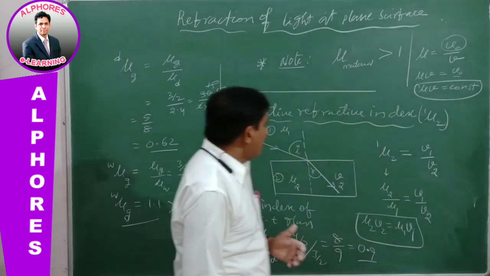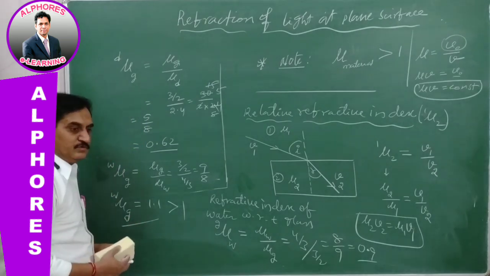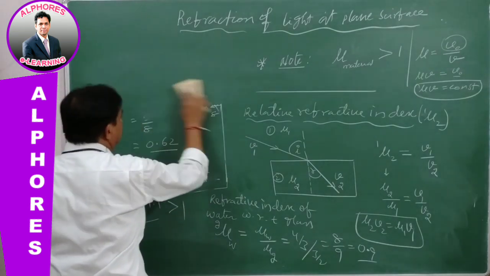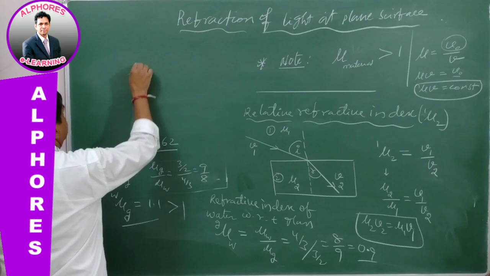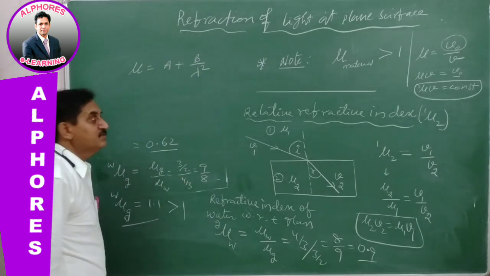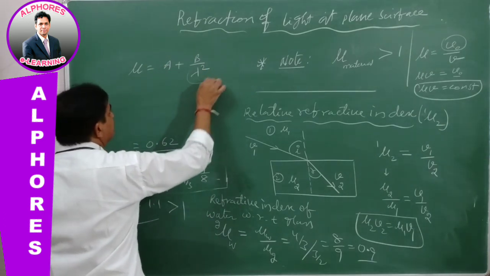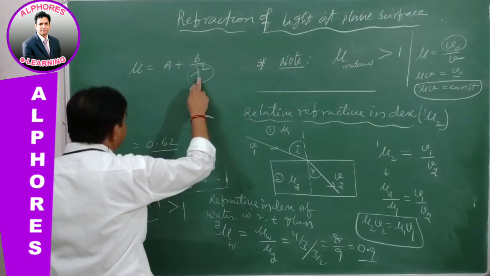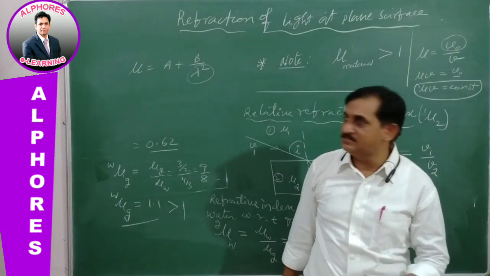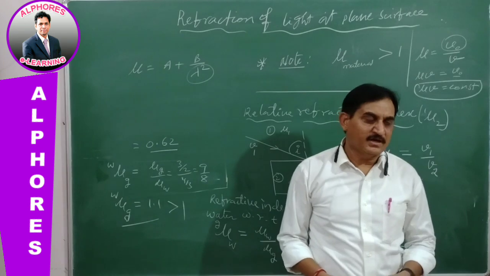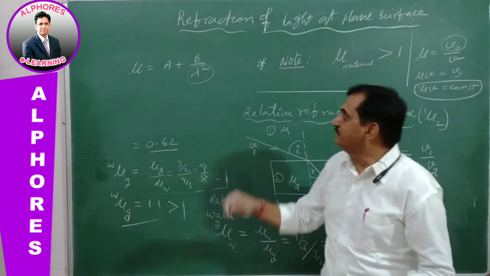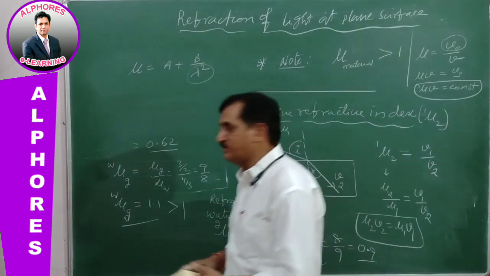Okay, right. I would like to give one more relation, how the refractive index changes with the wavelength of light, from Cauchy's formula, which gives mu is equal to A plus B by lambda square. A and B are constants. As the wavelength is greater, the corresponding mu will be smaller. So for red color mu is less, for violet mu is greater. This is one more relation, Cauchy's law: mu is equal to A plus B by lambda square.